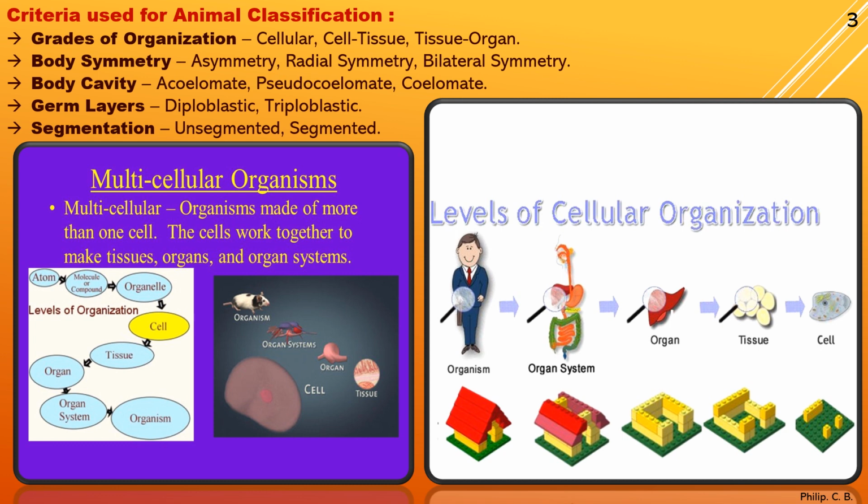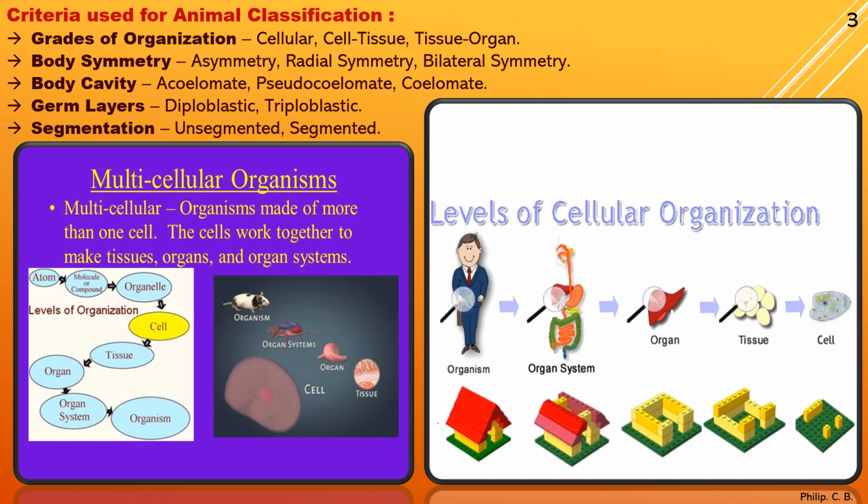Okay, whereas cell and tissue, the cells may aggregate to form certain tissues. So those tissues may carry out various functions. Third, tissue organ. So here it's a slightly higher level of organization where tissues form the organ. So the organs help to carry out various functions of the body. Okay, so that is the first level.